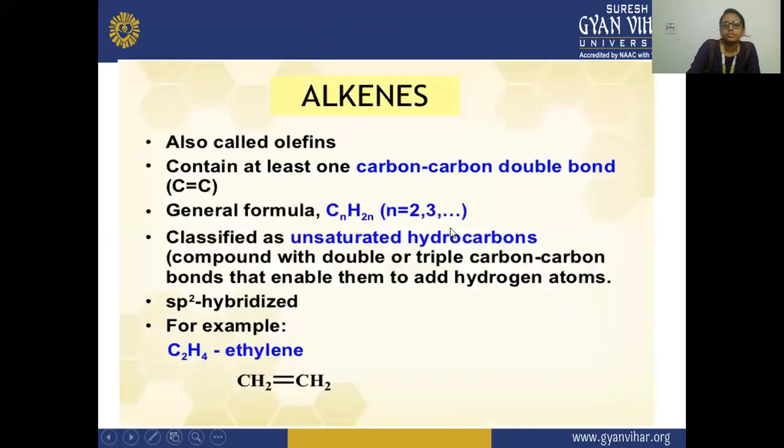Next. Alkenes, as I told in the last slide, are also known as olefins, and they contain one carbon-carbon double bond. They are classified as unsaturated hydrocarbons, compounds with double or triple bonds between carbon atoms that enable them to add hydrogen atoms. In the unsaturated hydrocarbon category there come the alkenes as well as the alkynes. Alkynes have the triple bond between carbon atoms, but the alkenes have the double bond between carbon atoms, and these alkenes are sp2 hybridized. For example, C2H4, ethylene.